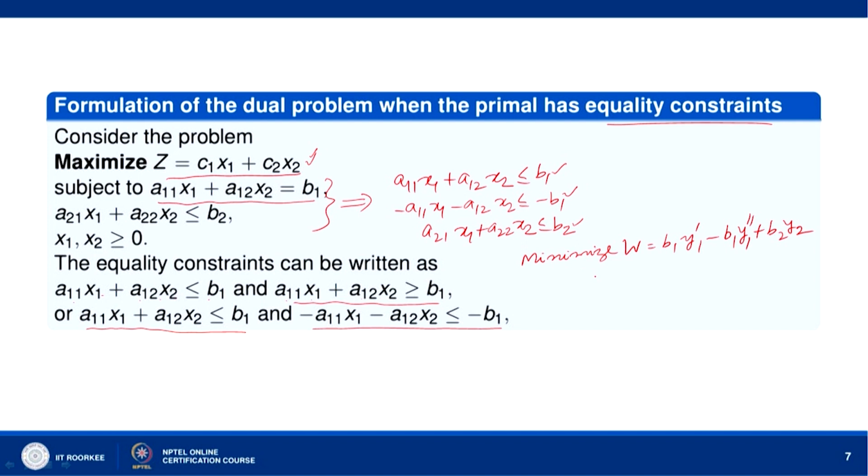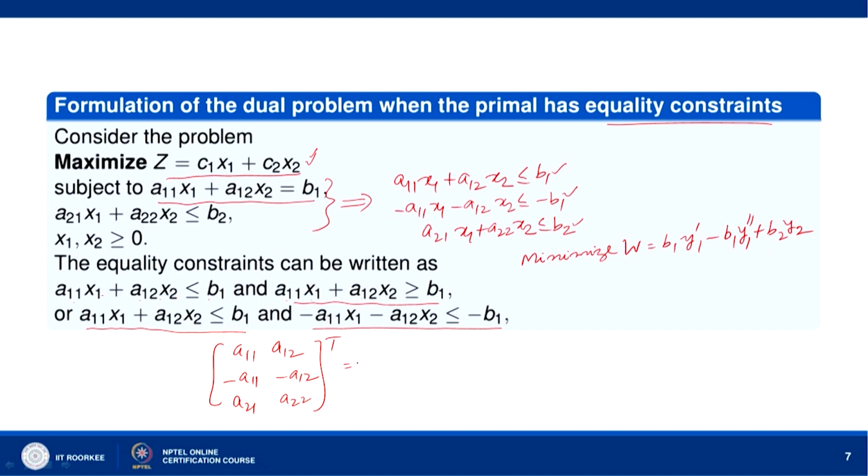Okay. And then the body matrix is now a11 a12, minus a11 minus a12, a21 a22. This is a 3 by 2 matrix, okay, 3 rows 2 columns. So, we take the transpose of this body matrix.